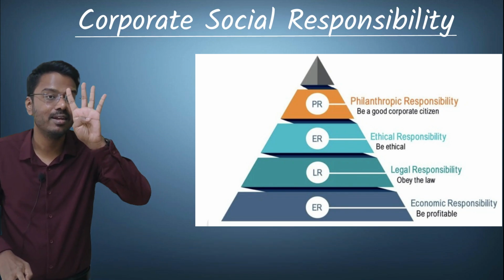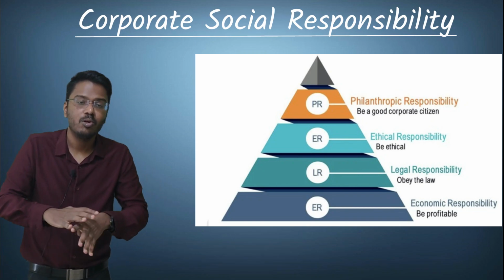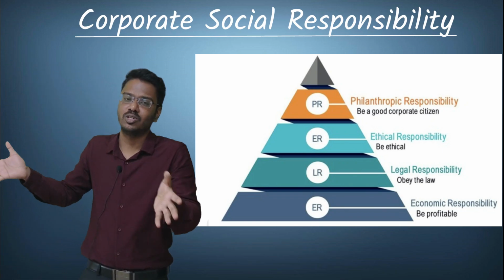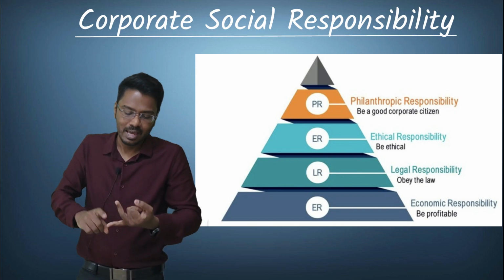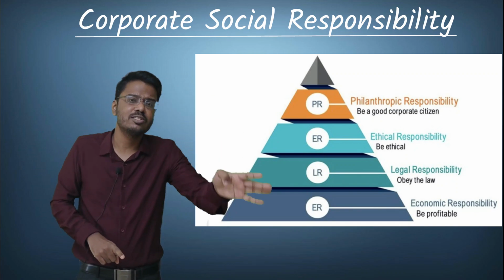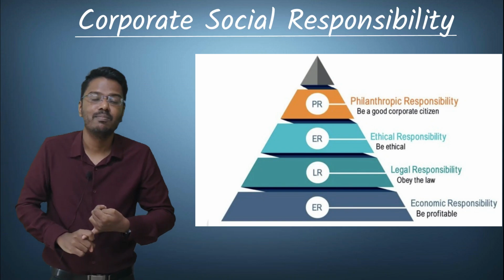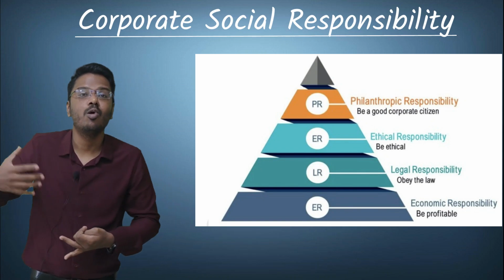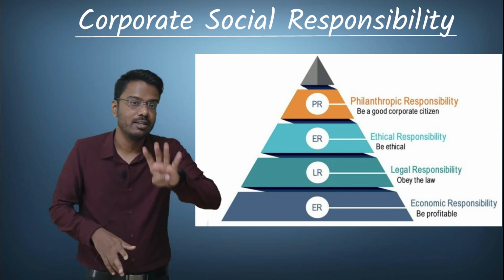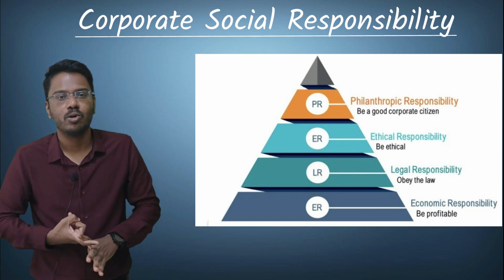And the fourth and last responsibility is philanthropic responsibility. Philanthropic responsibility means giving back to the society. The company has gained so much, it has satisfied economic, legal, and ethical responsibilities, and the last responsibility is philanthropic responsibility, giving back to the society. For example, free education, building old age homes. All these come under philanthropic responsibilities, and the four responsibilities are economic, legal, ethical, and philanthropic responsibilities.